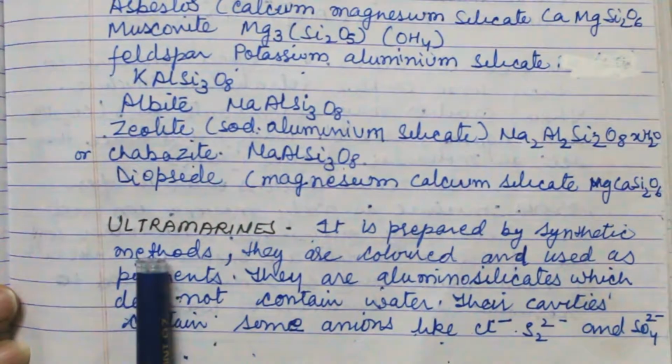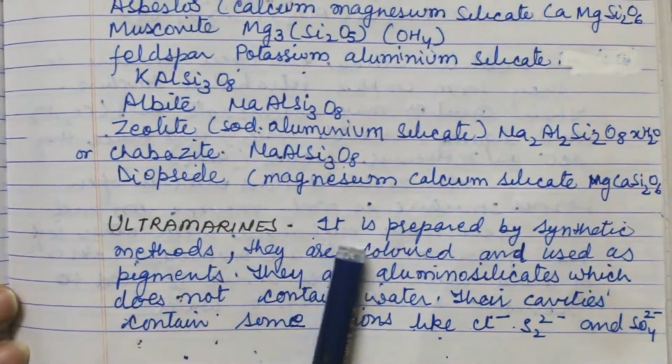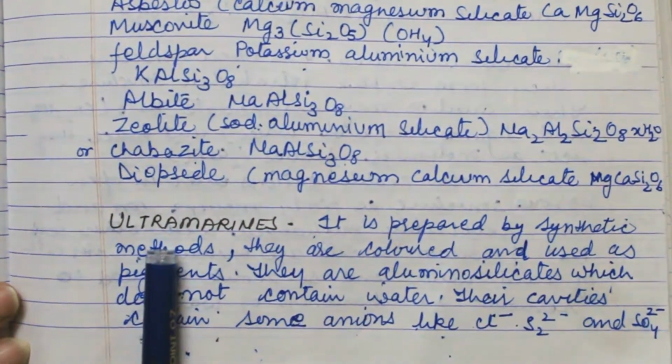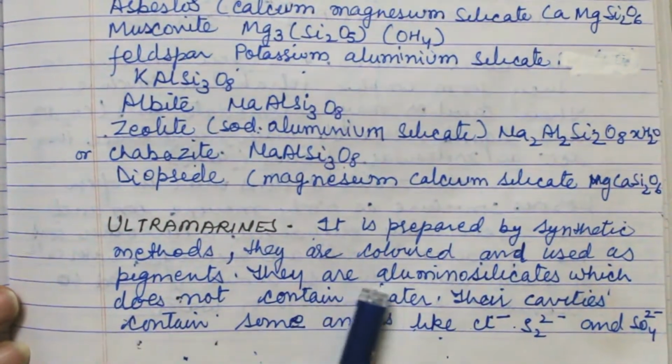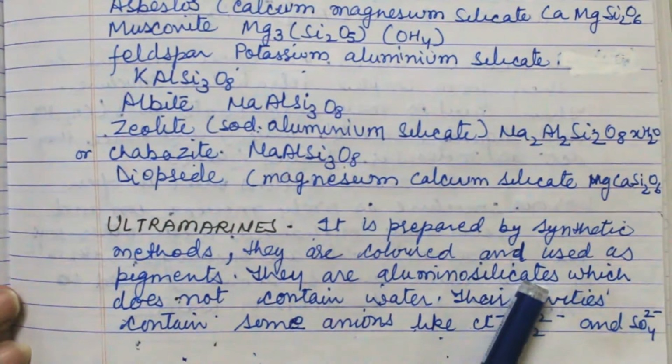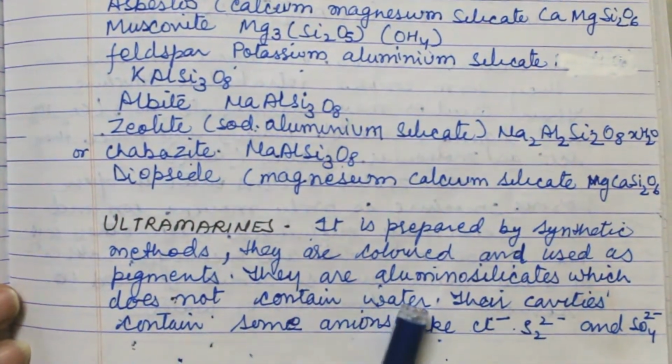Hello student, today my topic is ultramarines. It is prepared by synthetic method. They are colored and used as pigments. They are aluminosilicates which do not contain water.